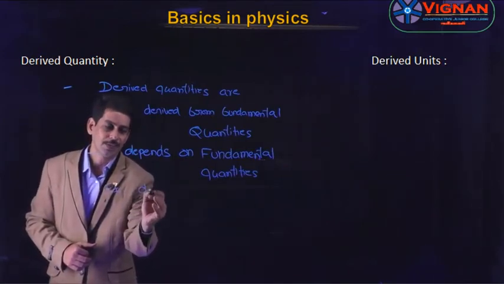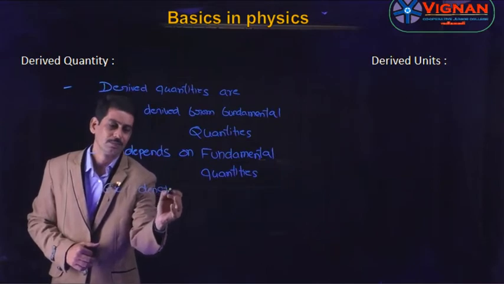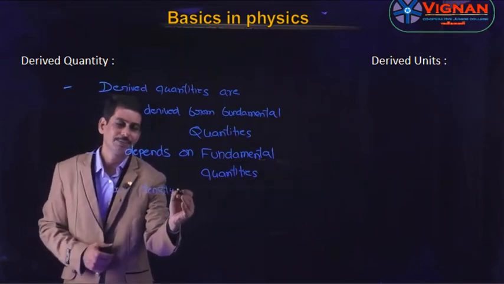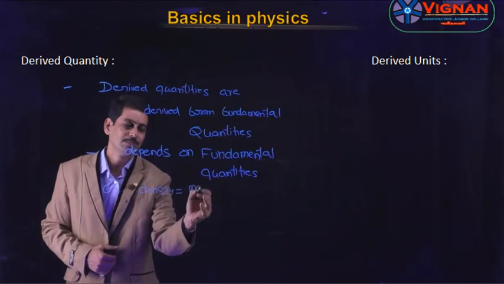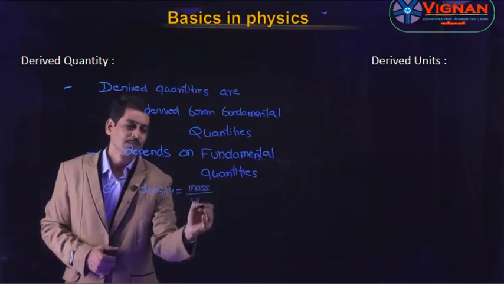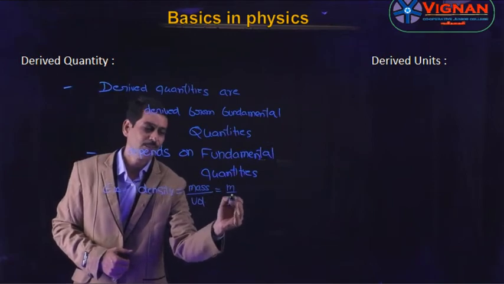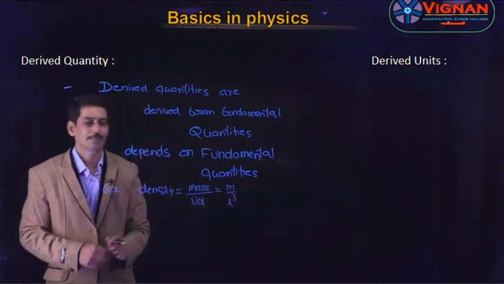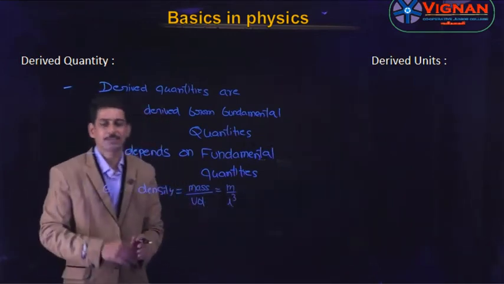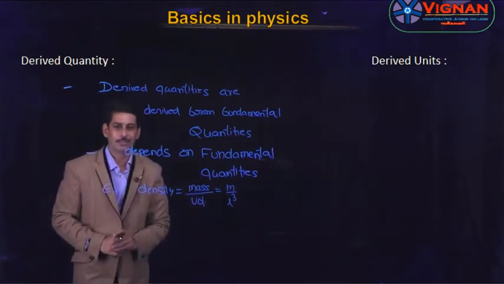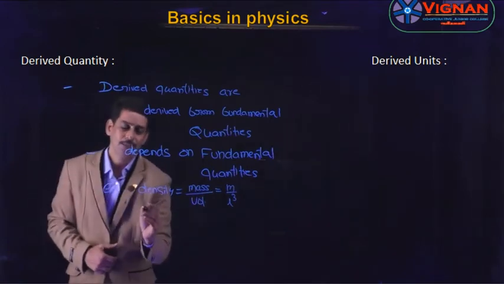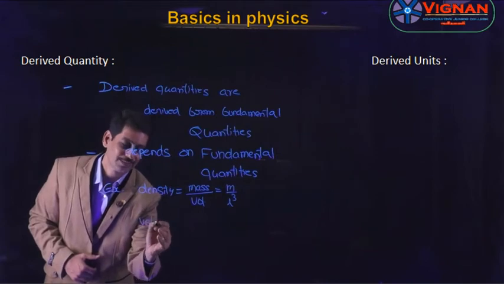So density. The formula for density is mass by volume. Mass is m, and volume is L cube. So this is derived from mass as well as length, and that's why it is called a derived quantity. So density is a derived quantity, and similarly velocity.